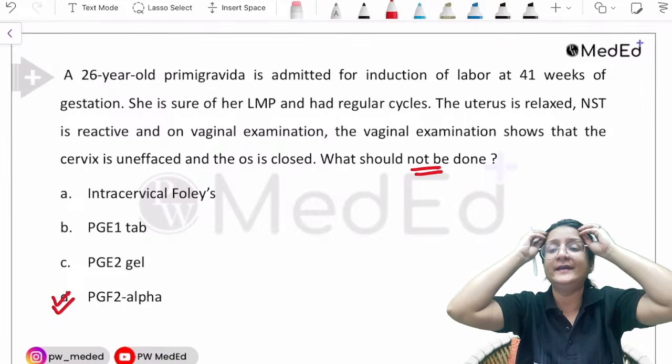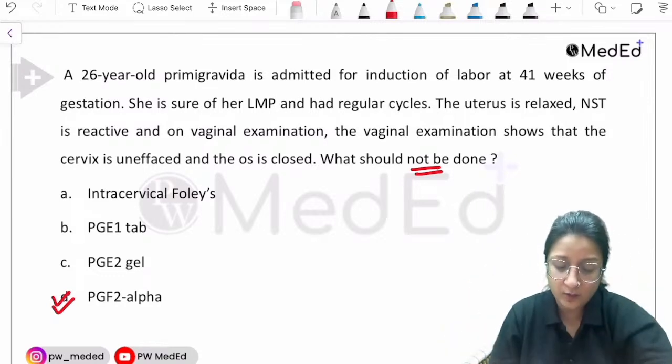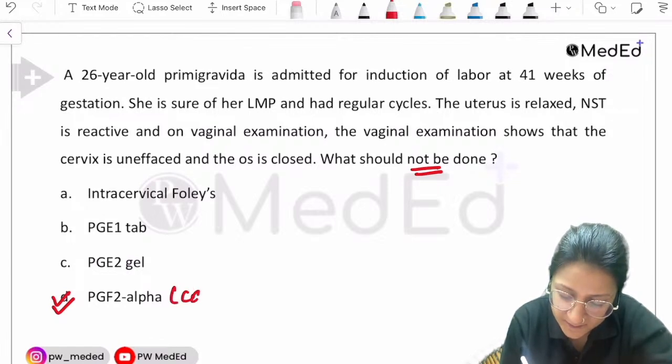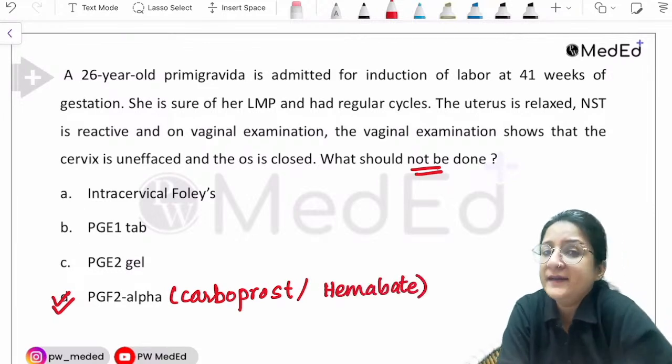It is used to control bleeding in PPH cases. Please remember PGF2 alpha analog, that is carboprost, which comes under the name of Hemabate also. This is not recommended for induction of labor.